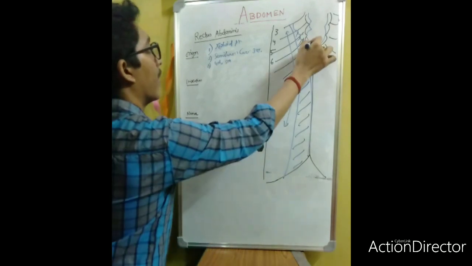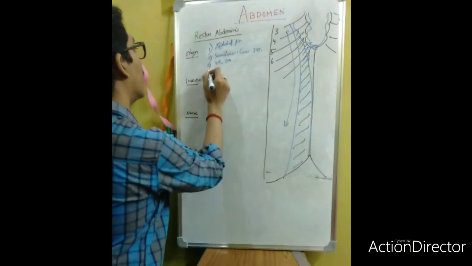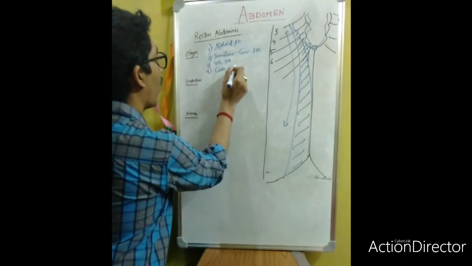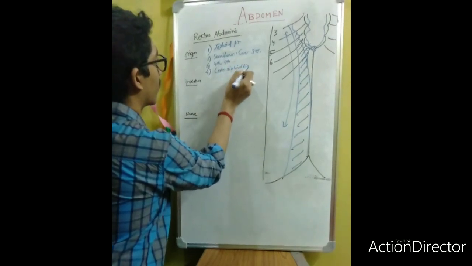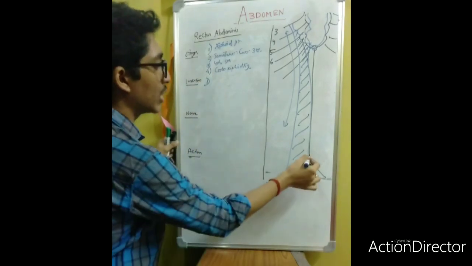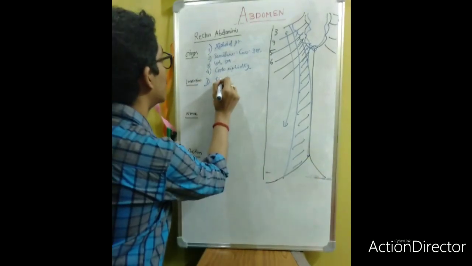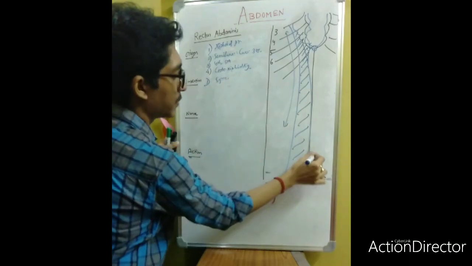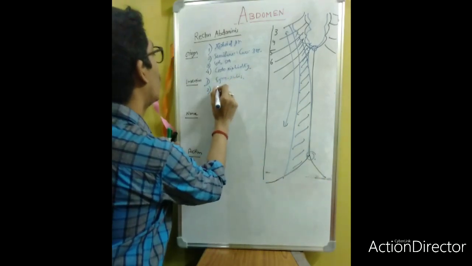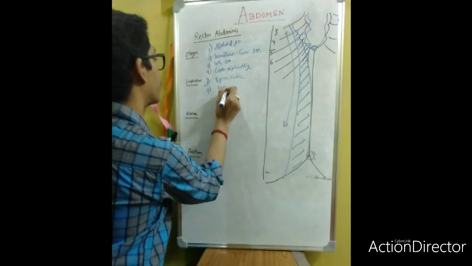Okay, and some fibers come from the costoxiphoid ligament. Okay, guys, now the insertion. Insertion will be the symphysis pubis, and the pectinate line.